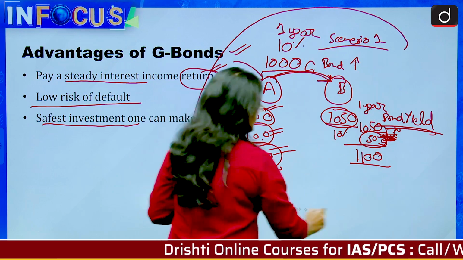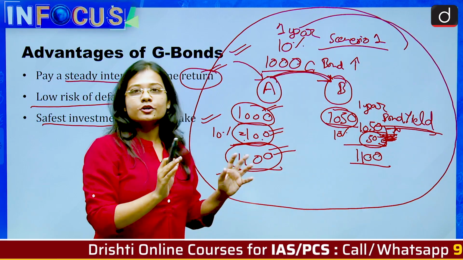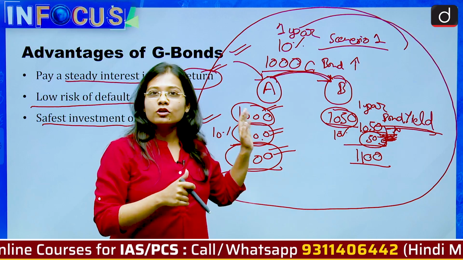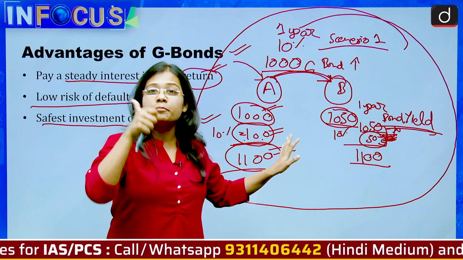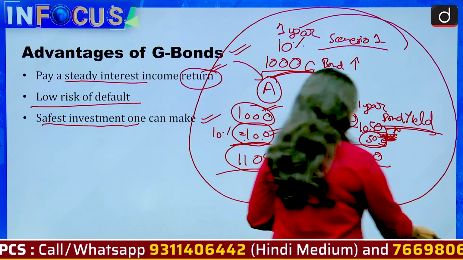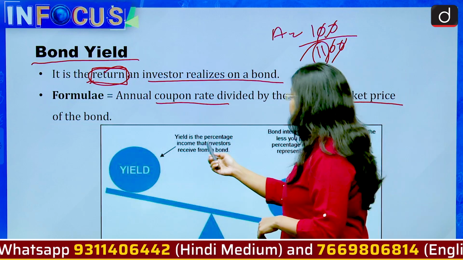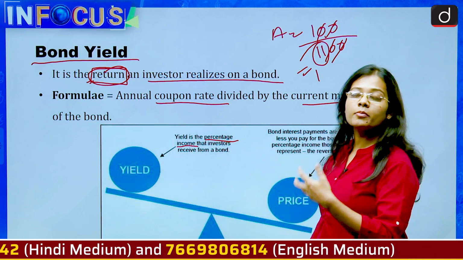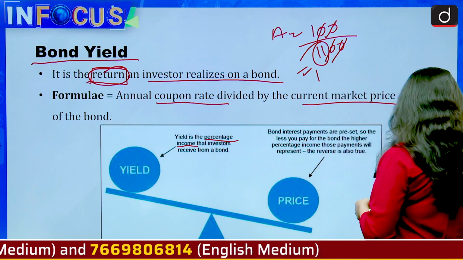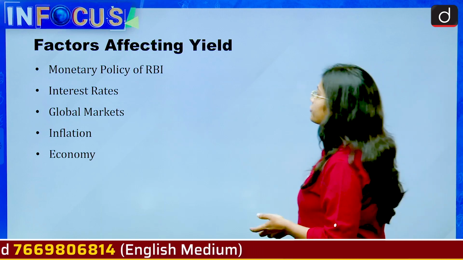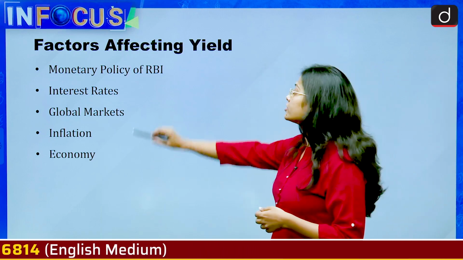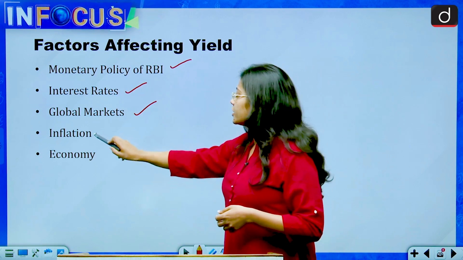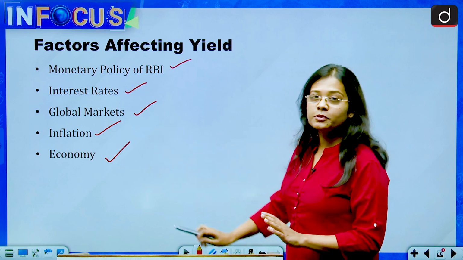This is the most important topic from this video, to understand what is bond yield, and we will also be looking into the relationship between bond price and bond yield. So see, yield is the percentage income that investors receive from a bond. The factors that affect yield are monetary policy of RBI, interest rates, global markets, inflation and economy. We'll just be looking into this.